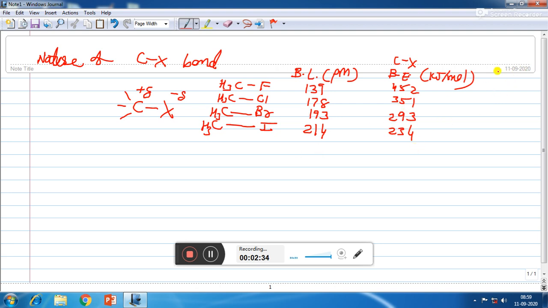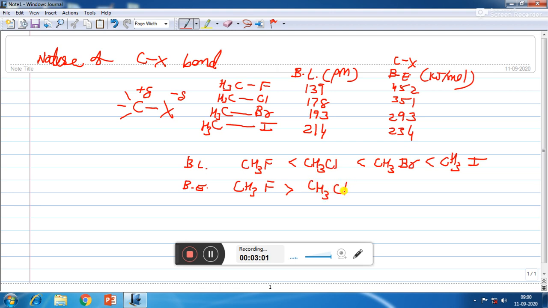Now, if we talk about dipole moment, here we can see that the order of bond length is CH3F less than CH3Cl less than CH3Br less than CH3I, and the order of bond enthalpy is CH3F greater than CH3Cl greater than CH3Br greater than CH3I. But if we talk about dipole moment,